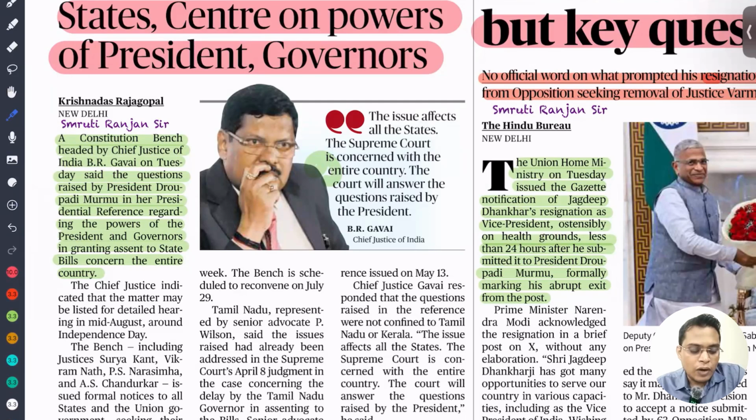In that case, the Supreme Court said that keeping the bill pending without taking any decision, despite it being repeatedly passed by the elected government, amounts to a violation of the Constitution, and deemed that there should be a time limit for the governor, and if a bill is reserved for the president, the president should act within that time limit. Originally, our Constitution does not contain any time limit for taking a decision or action on any particular bill, but the Supreme Court said they have to act in a time-bound manner. That created confusion, so to clarify the matter, the President recently filed a presidential reference before the Supreme Court.